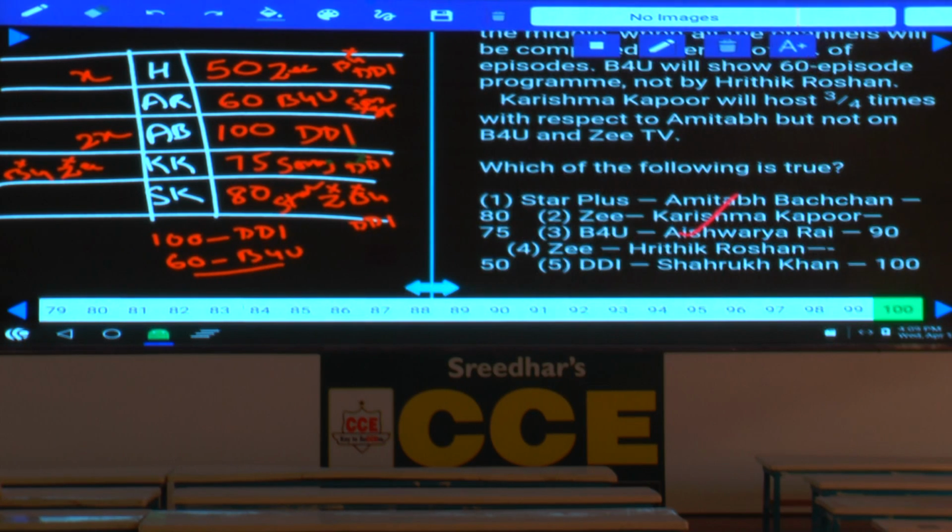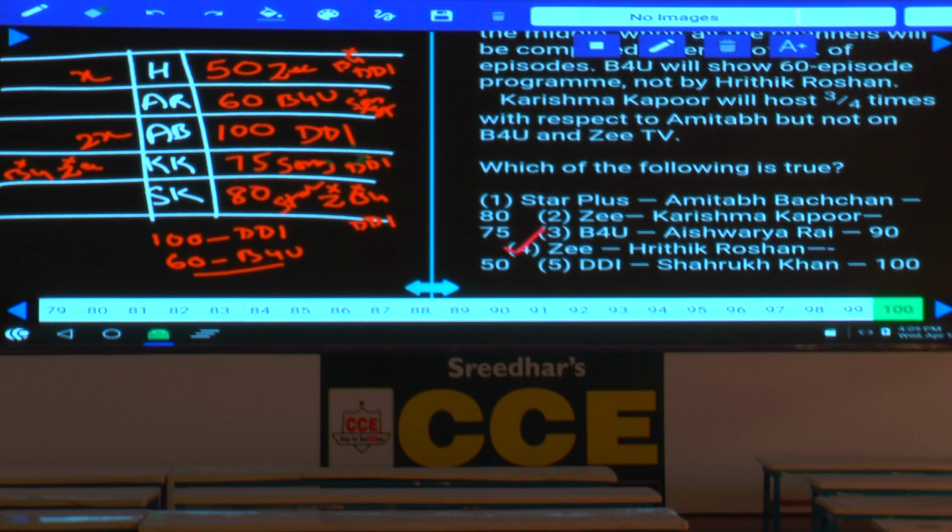Now question number 100, which of the following is true? Star Plus Amitabh 80, that is false. Karishma Kapoor 75, that is also false. B4U Aishwarya Rai 90, that is false. And GTV Hrithik Roshan 50, that is definitely true. Choice 4. Question number 100, choice 4 is the answer. Done with this? Now this is about question numbers 96 to 100 in paper number 650.